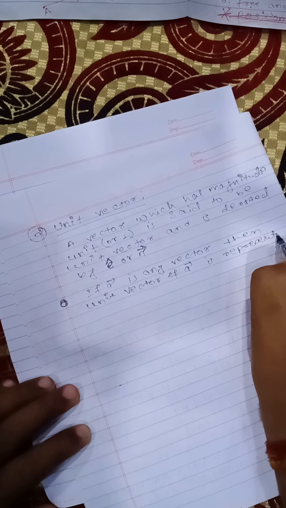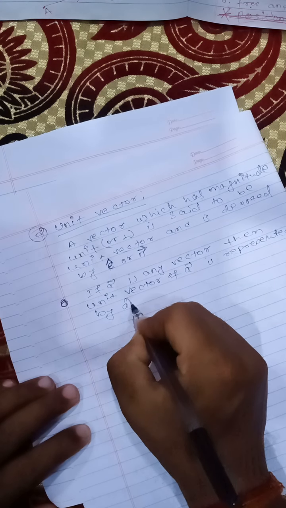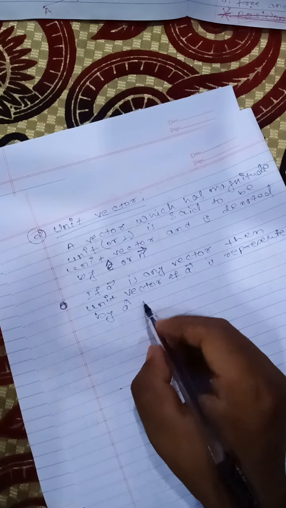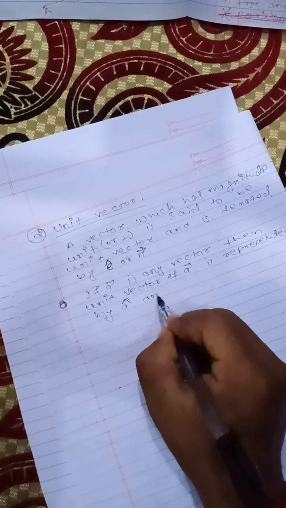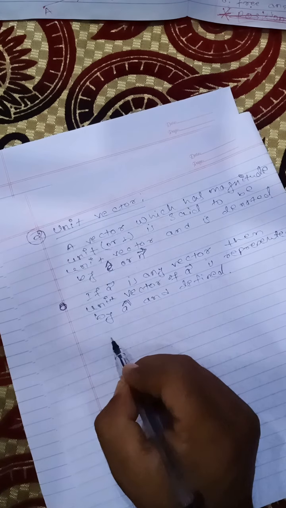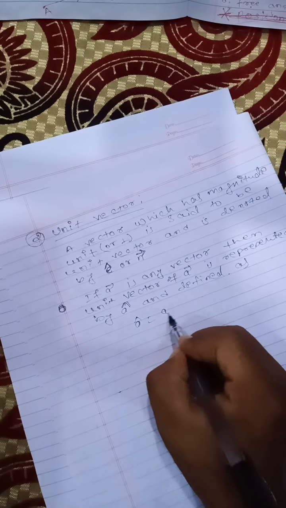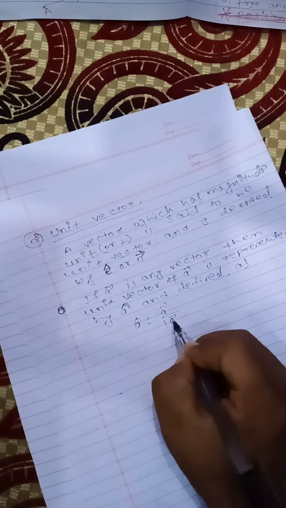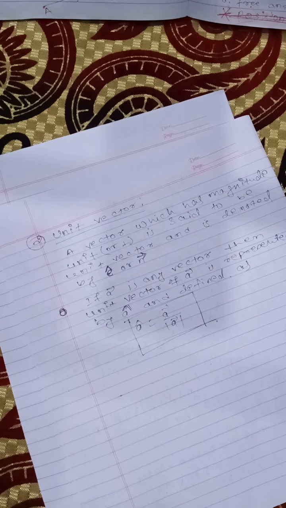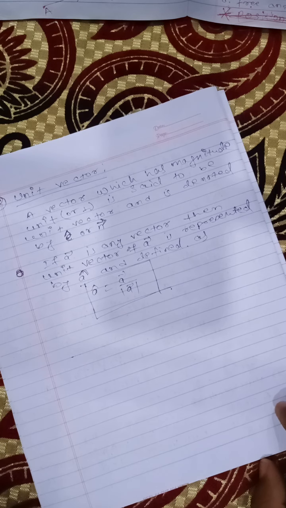You will find it as a cap equals a vector divided by the magnitude of a vector. This is the formula for the calculation of a unit vector.